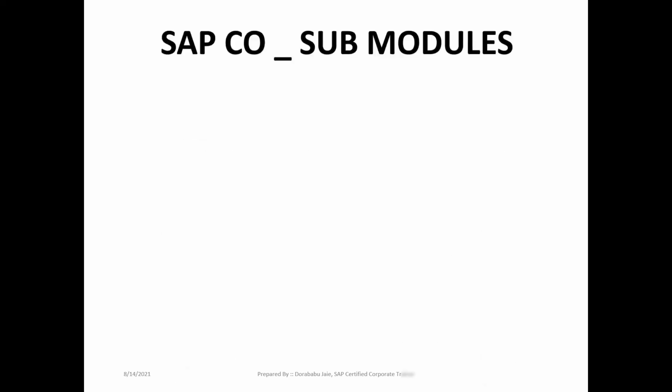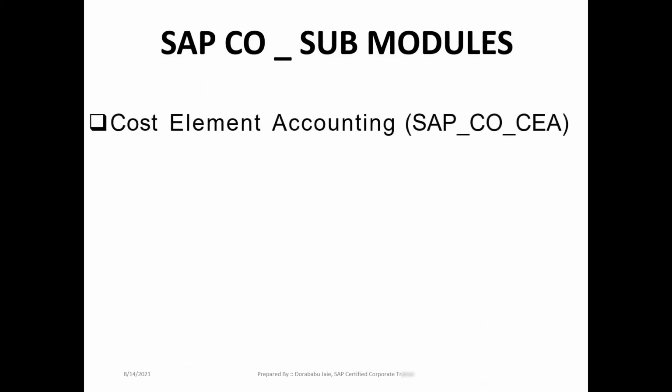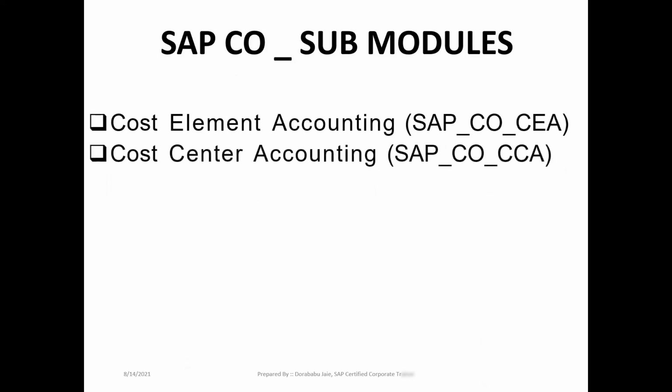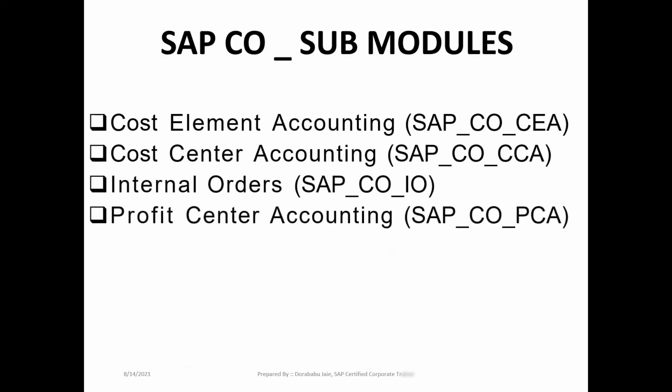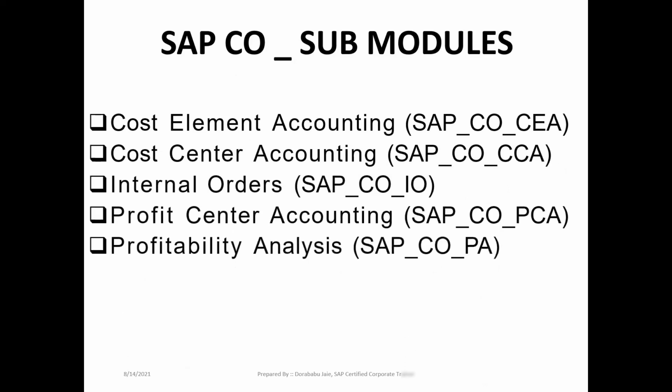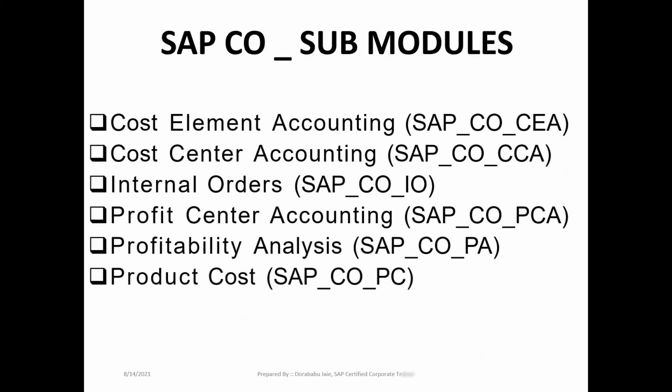Continuation. In case I want to get SAP CO reports, that is internal reports, what do we have to do? We need to concentrate on the SAP CO submodules. In SAP CO, we have a total of 6 submodules. First one is cost element accounting, then cost center accounting, internal orders, profit center accounting, profitability analysis, and product cost. We need to concentrate on all these areas, then only we will get SAP CO reports.